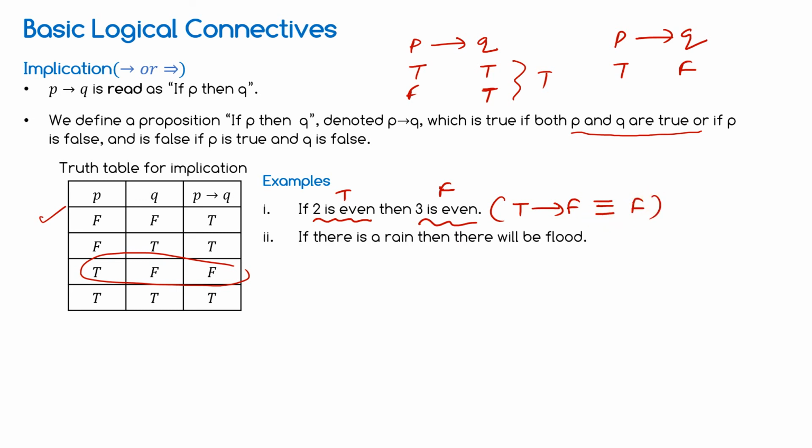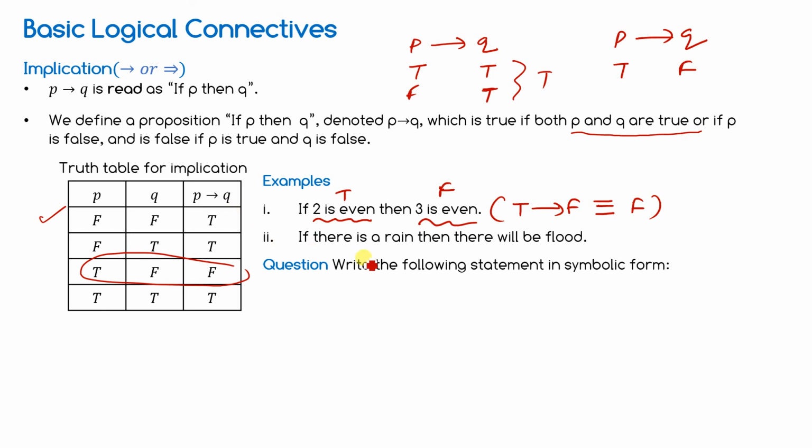If there is rain, then there will be flood. So now you cannot decide. If there is flood, the statement is true. If there is no flood, then it will be false. If there is rain, then it will be true. If there is no rain, then it will be false. So it depends upon the circumstances at that particular moment.